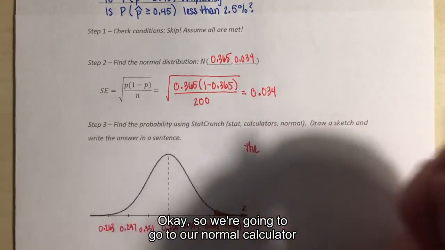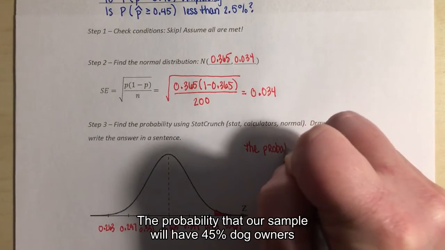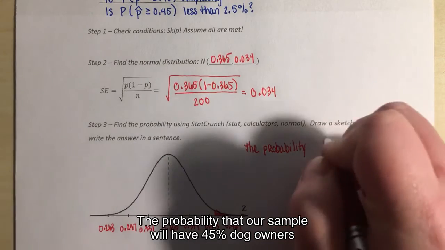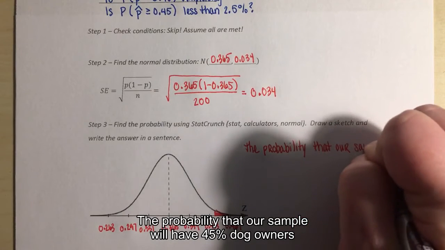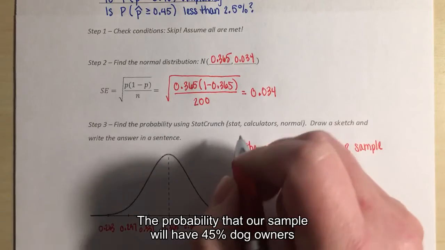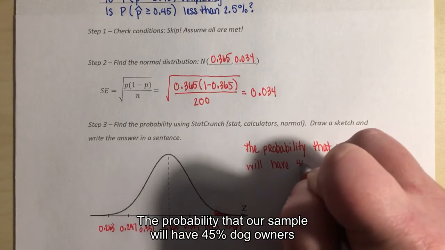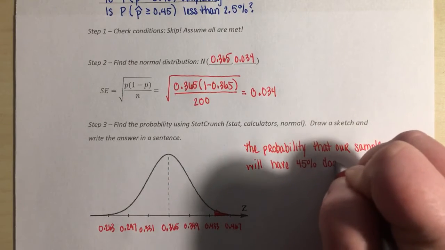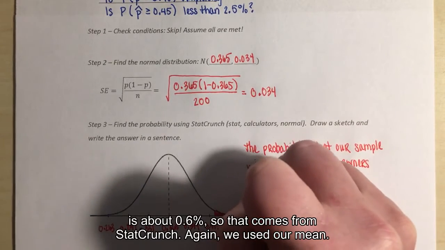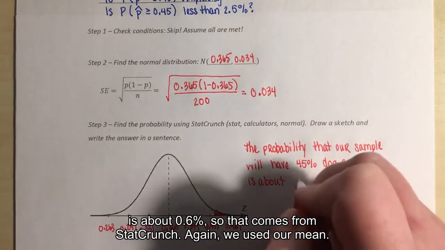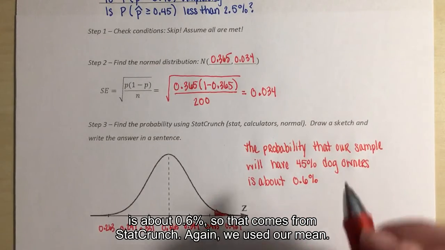Okay. So we're going to go to our normal calculator and we're going to find our probability. So the probability that our sample will have 45% dog owners is about 0.6%. That comes from StatCrunch.